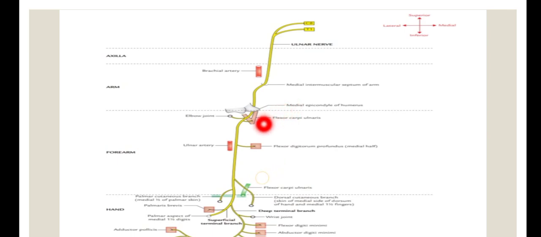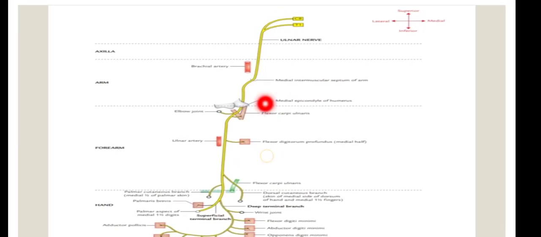Here also there are two parts of the ulnar nerve: upper 1/3 and lower 1/3. Upper 1/3 is this part, that is between the two heads. You have to write it like this: runs vertically downward under FCU. Can you understand? It passes between two heads, which means this part will be under one head. So the upper 1/3 is under the FCU, that is flexor carpi ulnaris, and the lower 1/3 passes superficial to the flexor carpi ulnaris and comes to the lateral side. This is what you have to write in the forearm.